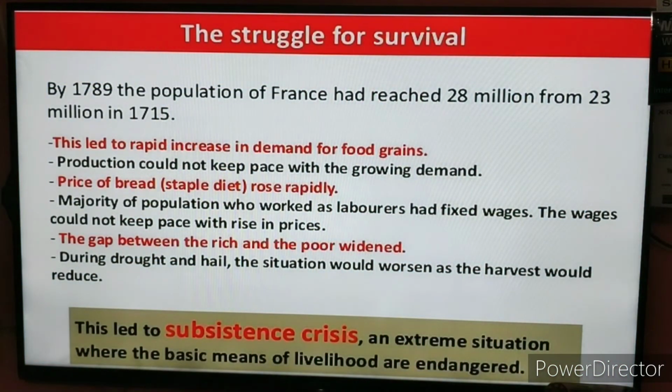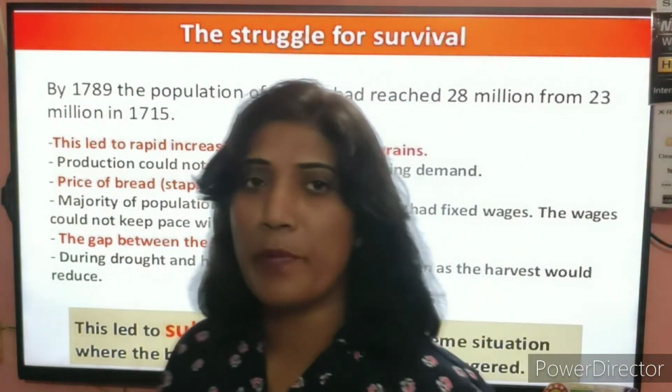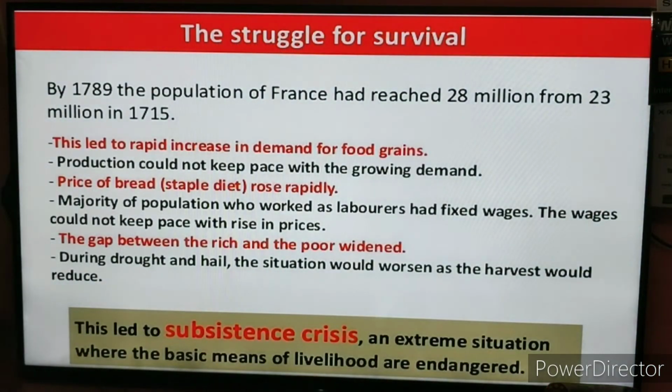So now students, we'll come to another important situation, the struggle to survive. Definitely the common people, the third estate, who constitute 90% of the population, were struggling to survive. They wanted to live a life, but it was a struggle, and they were in extremely troubled situations. So when we talk about the 90% of the population of peasants, you can see that